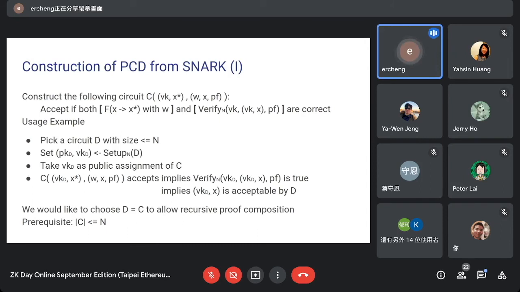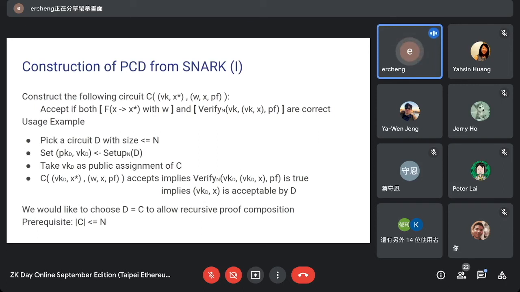So we have to consider a specific circuit. This circuit has its public input as the first parenthesis, vk and x star, and the additional values are the second parenthesis, w, x and proof. So the circuit is designed so that it would accept if both of these two calculations are correct.